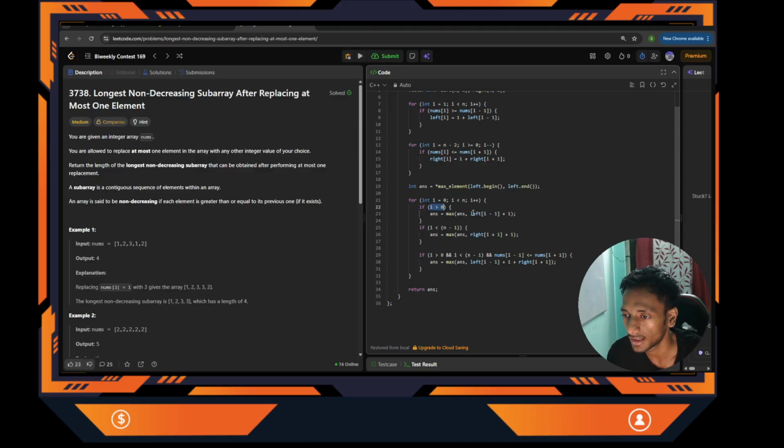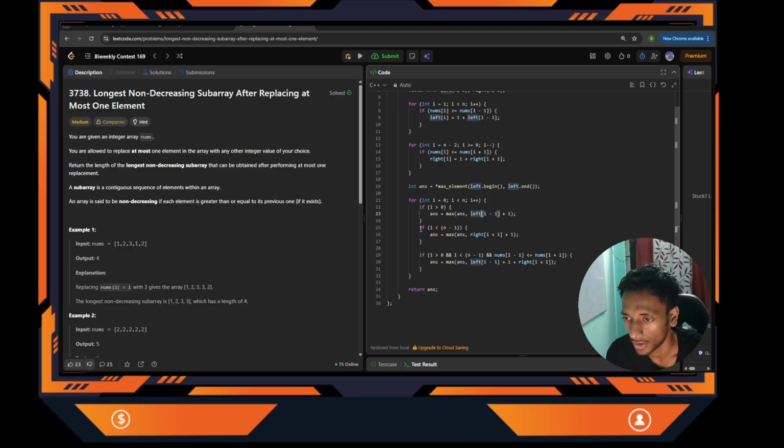So our maximum answer I can get is left of I minus 1 plus 1. Left of indicates the maximum subarray ending at I minus 1, and plus 1 means the current element will also be added to this subarray. So left of the subarray at index I minus 1, plus 1.